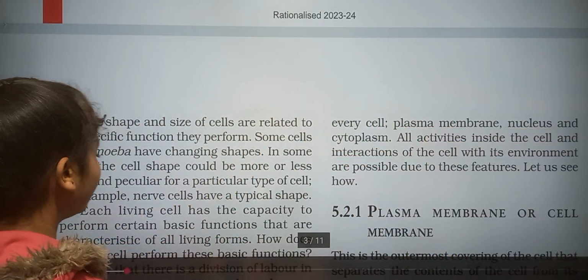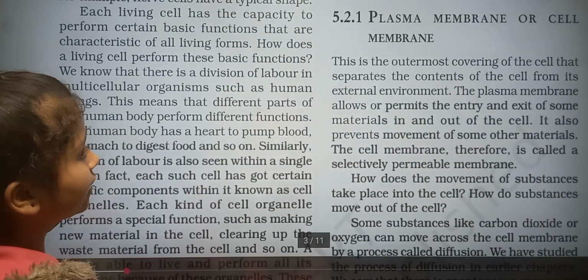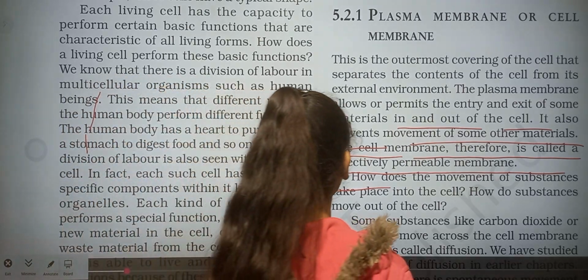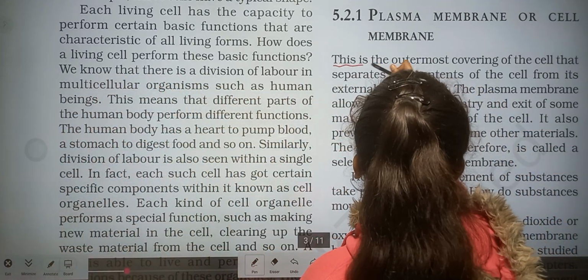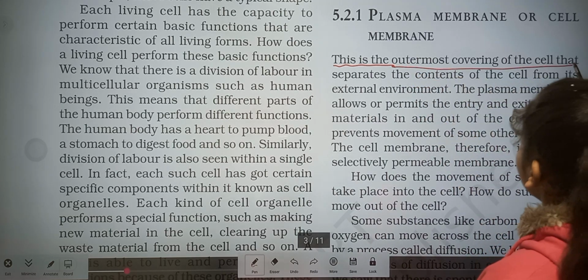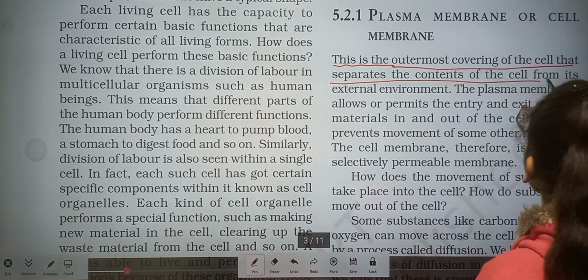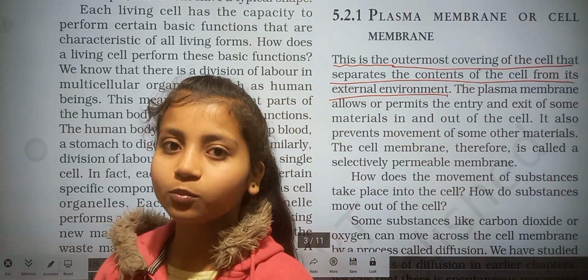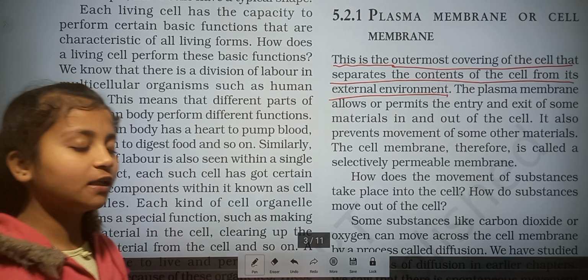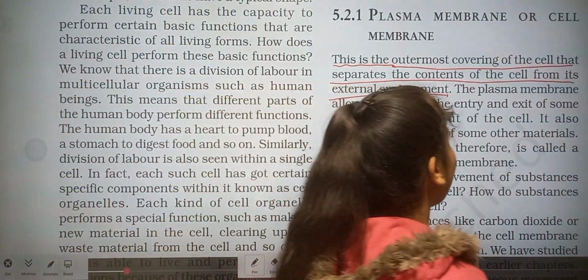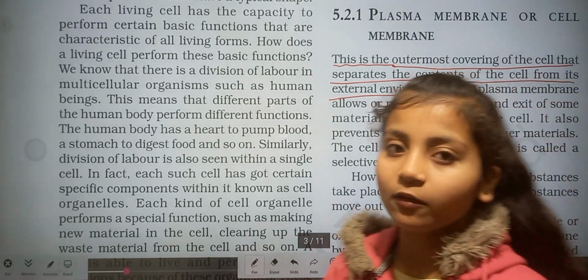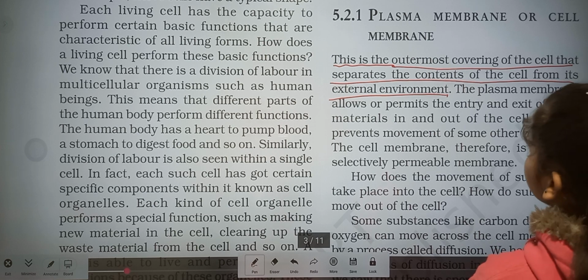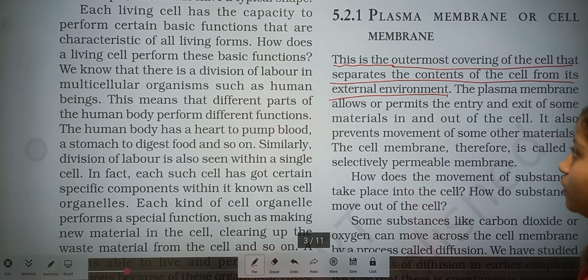And we also read what the function of each organelle is. So the first one is the outermost covering of the cell that separates the contents of the cell from its external environment. The plasma membrane is the outermost boundary, but not in a plant cell. In a plant cell there is a cell wall. The outermost covering of the plant cell is the cell wall, not the plasma membrane. The plasma membrane is only present in animal cells.